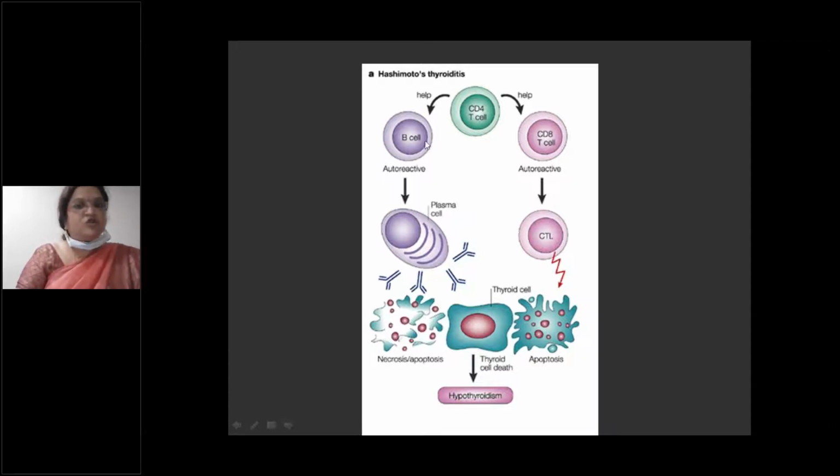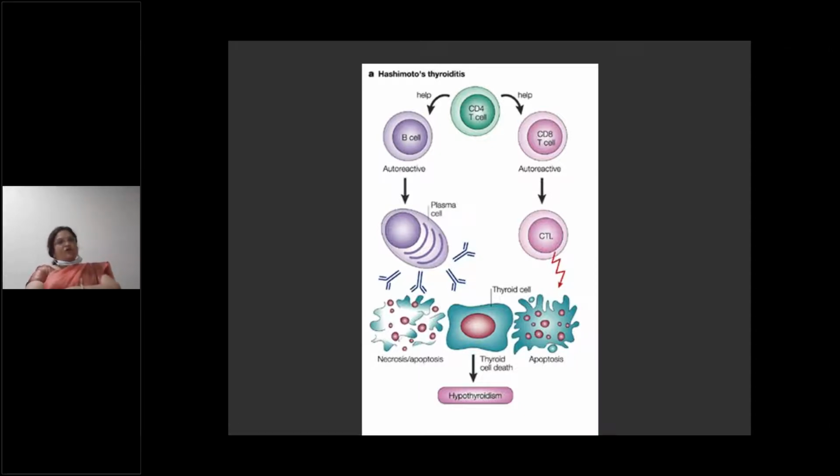Similarly, there is activation of B lymphocytes, which causes activation of the plasma cells, and because of that there is autoantibody formation against the thyroid cells, which is leading to necrosis and apoptosis and ultimately leading to hypothyroidism. So this is what happens in Hashimoto's thyroiditis.